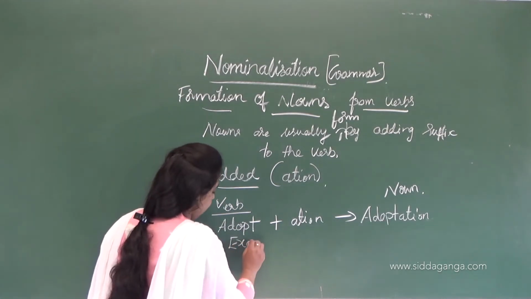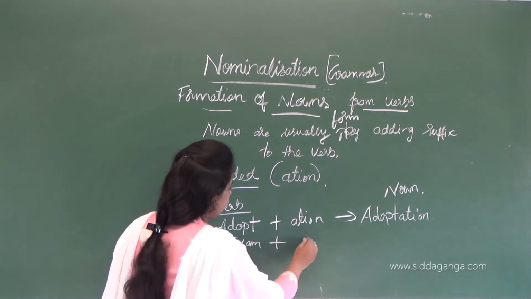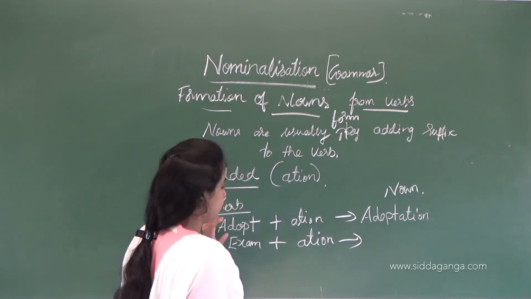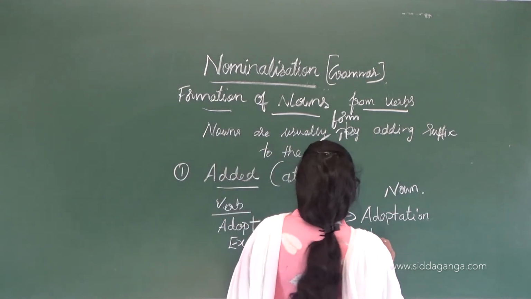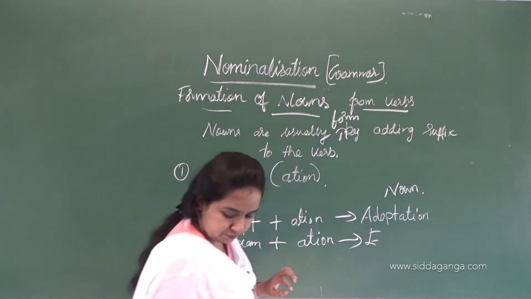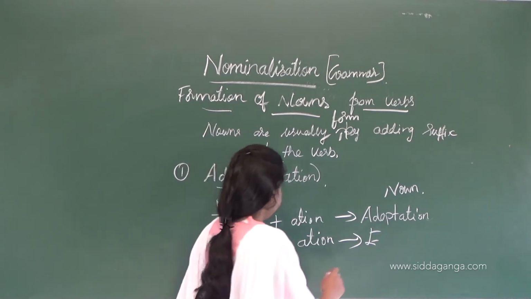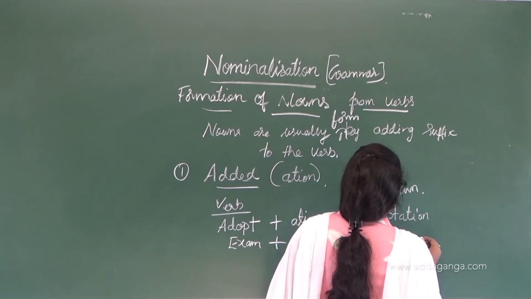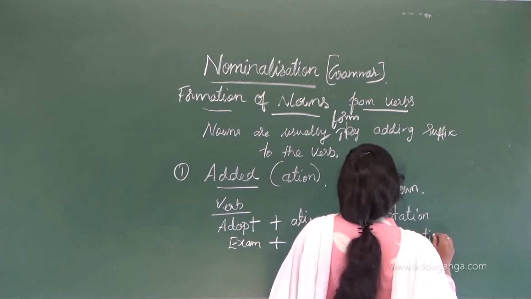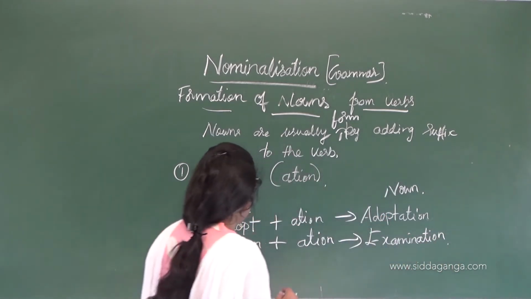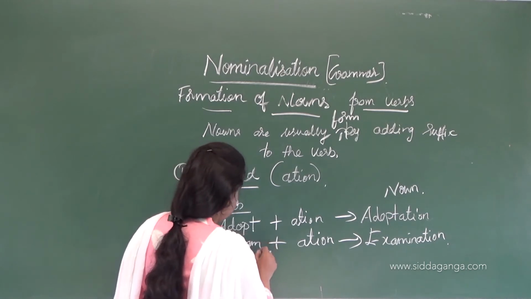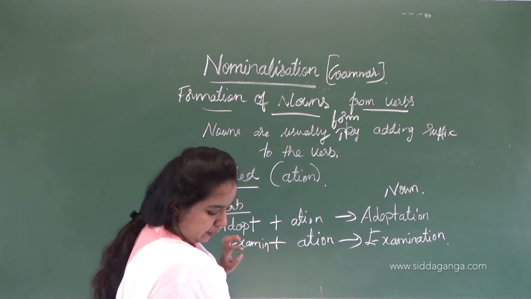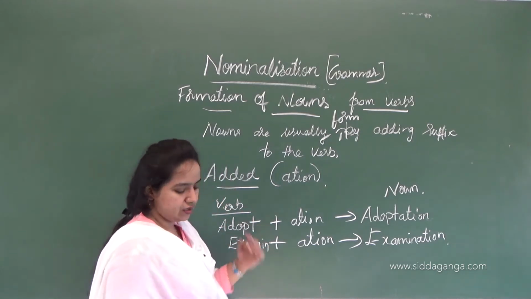The next example is exam plus ation, this is the suffix, then it forms examination. You may call it examine, then examination.